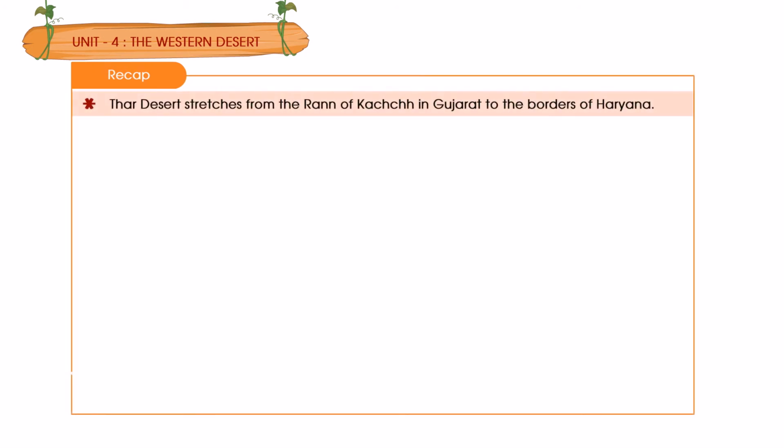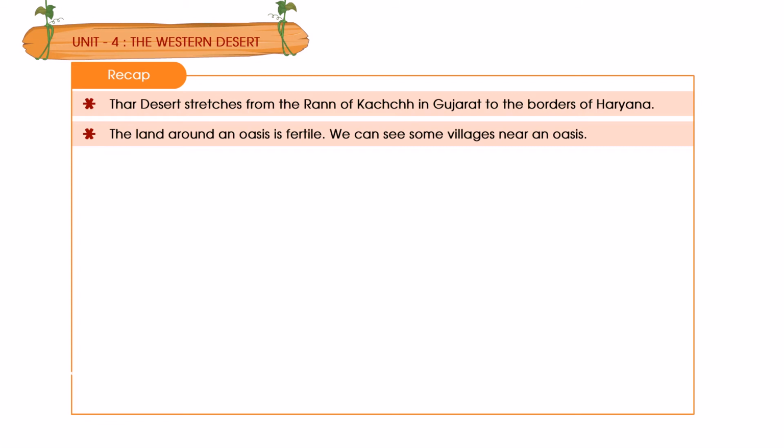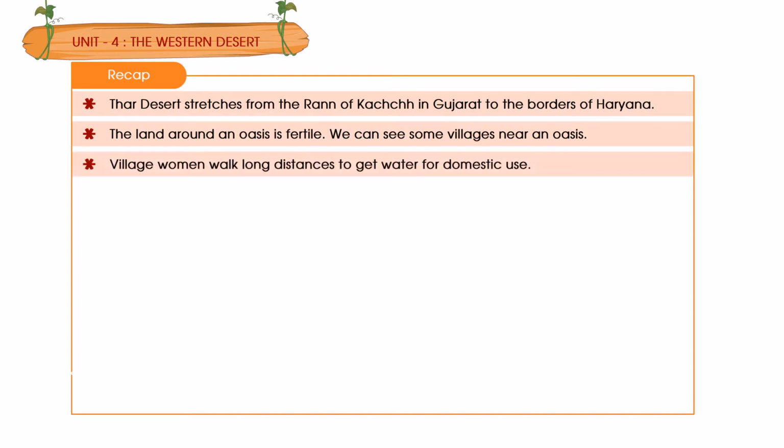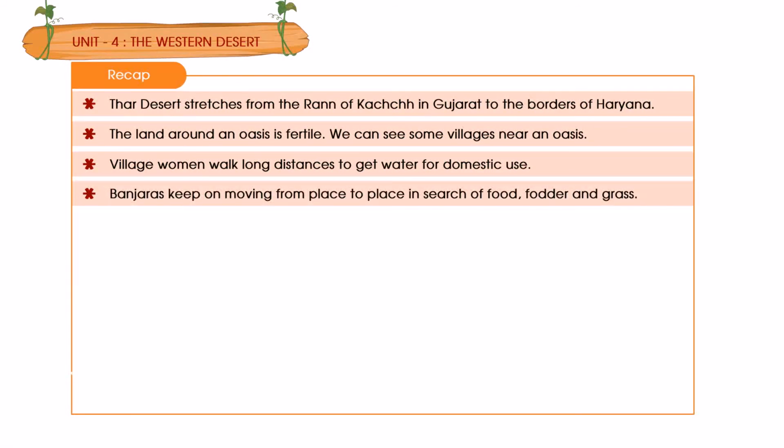Recap: Thar Desert stretches from the Rann of Kutch in Gujarat to the borders of Haryana. The land around an oasis is fertile. We can see some villages near an oasis. Village women walk long distance to get water for domestic use. Banjaras keep on moving from place to place in search of food, fodder and grass.